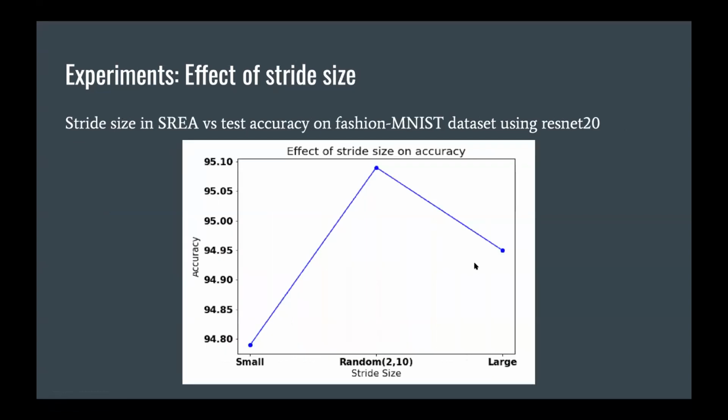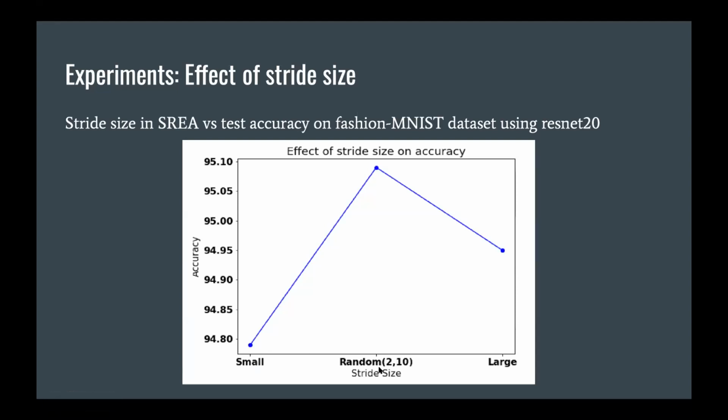And secondly, stride size. As I previously told, we investigated different stride sizes. When we use a very small, very thin stride size, the test accuracy was around 94, near to 94.